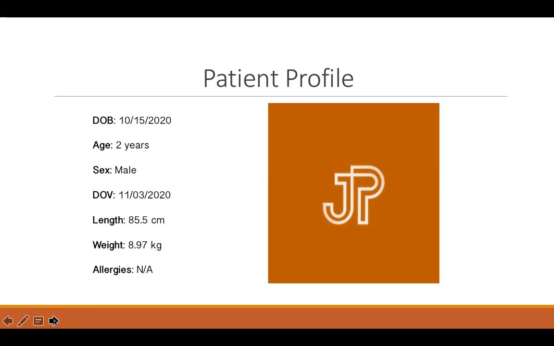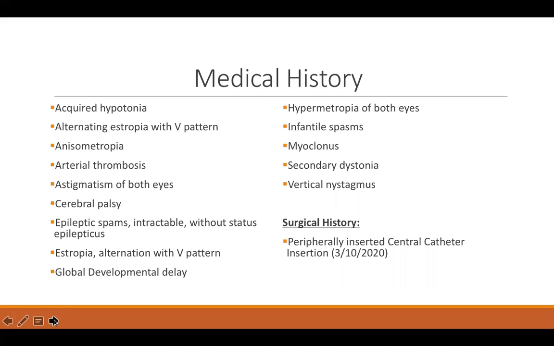JP is a 2-year-old male who was admitted to Children's Hospital Los Angeles on November 3rd, 2020 for initiation of ketogenic diet therapy for seizure control. His admit weight was 8.97 kilograms and his length was 85.5 centimeters. JP has an array of medical diagnoses, but for this case study in particular, I will be focusing on the diagnosis of infantile spasms.